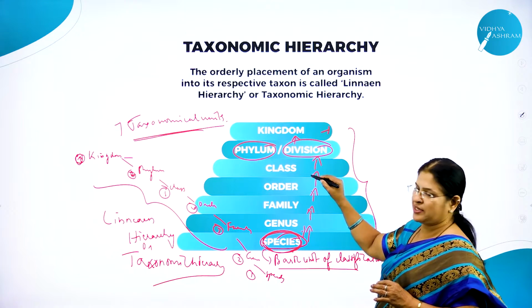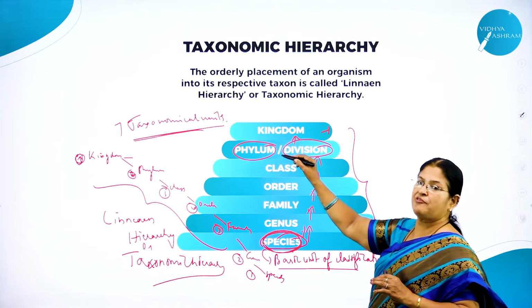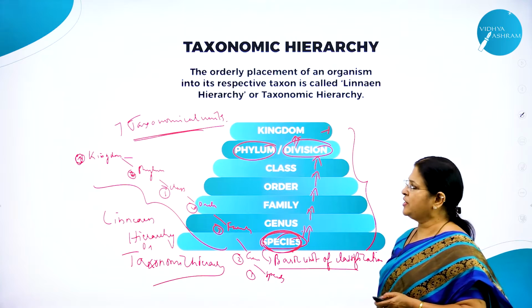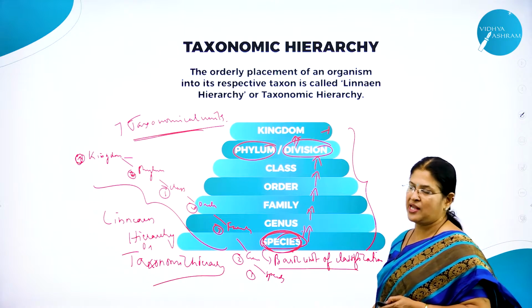Similar group of order make a class, and similar group of class make a phylum or a division, and similar group of phylum or a division make a kingdom. Hope you have understood this taxonomic hierarchy. You will understand better with certain examples in the next slide.